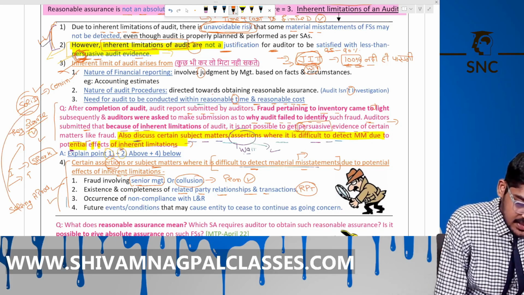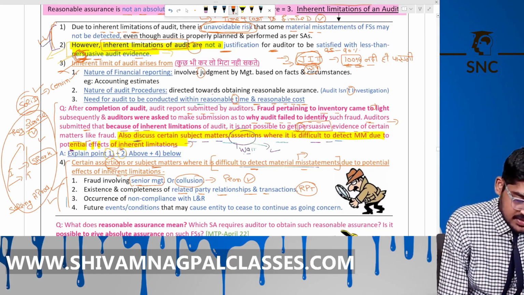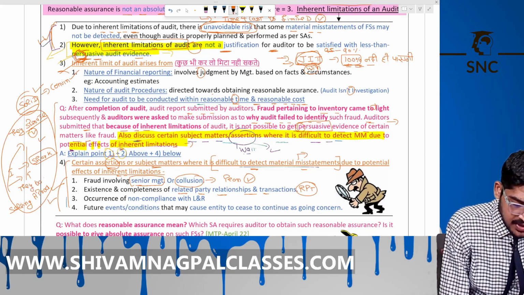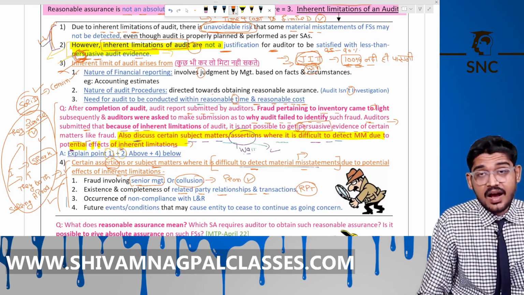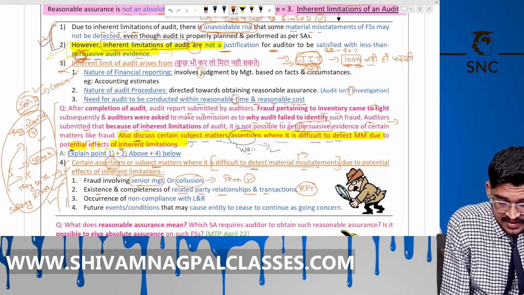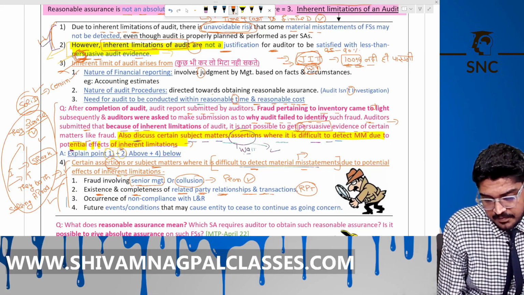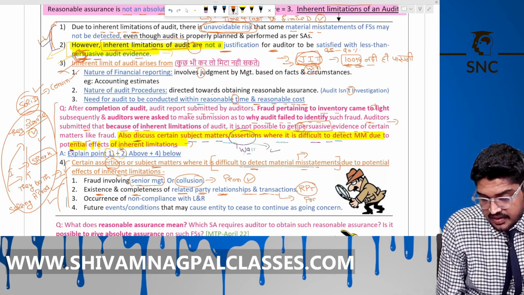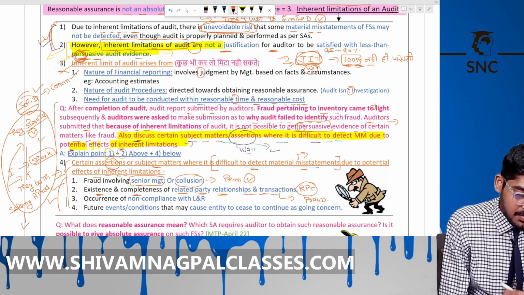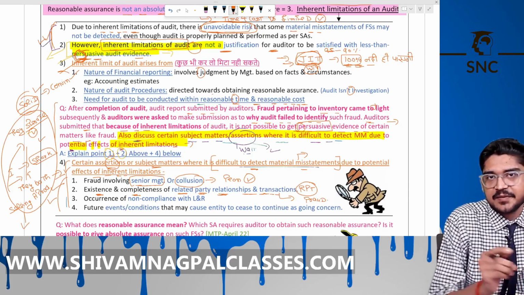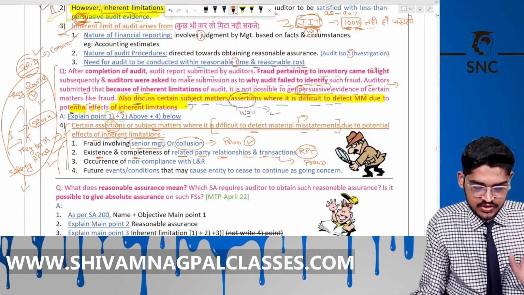Now the first condition of the sharks to give them funding is that both should be merged. Only then they will invest in that entity. Why? Because there is high risk for the existence and the completeness of the related party transaction and relationship. There is high risk for fraud that cannot be detected easily because of inherent limitation. So their first condition is to merge both the entities. Is it clear?